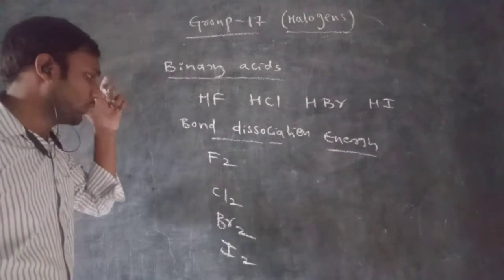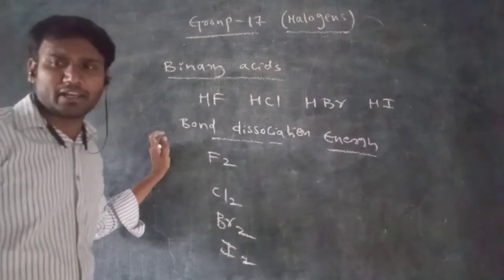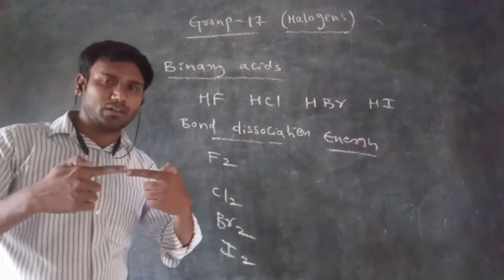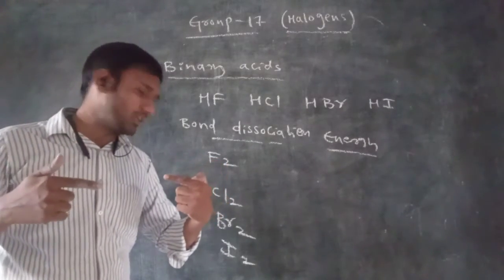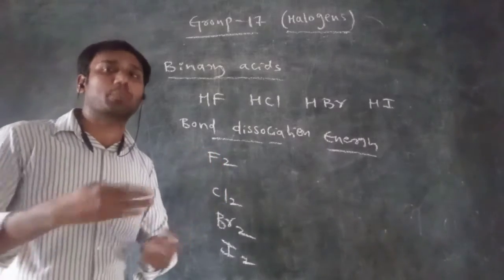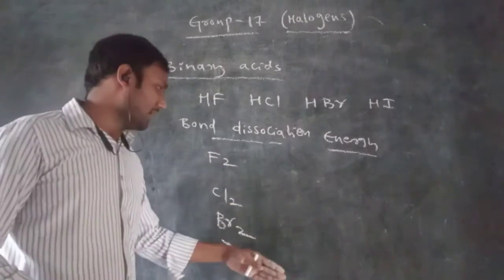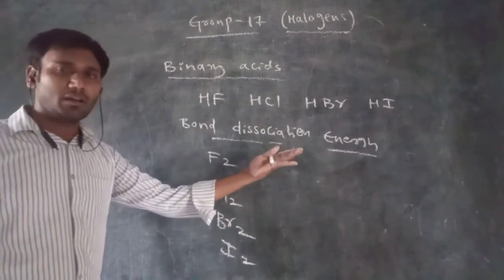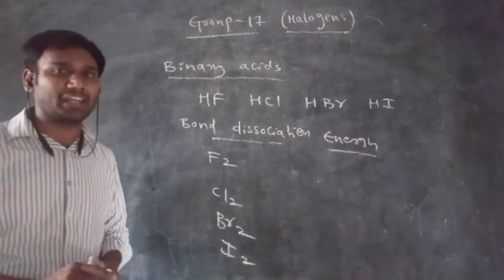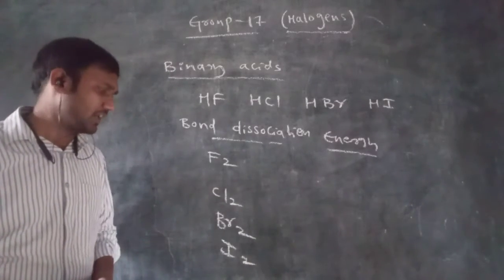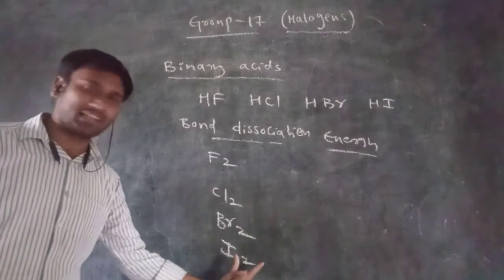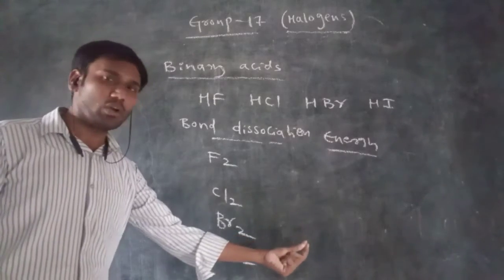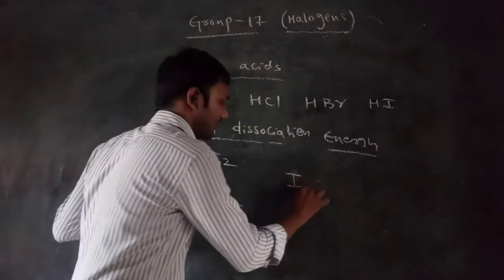Now if you take fluorine, chlorine, bromine, iodine, top to bottom, what happens to the atomic size? It increases. When the atomic size increases from top to bottom, the distance between the nuclei of the two atoms also increases. When the distance between the nuclei increases, we can break the bond easily. So the internuclear distance increases and the bond length also increases. At that time we can break the bond easily, applying less energy. So we can say that iodine's atomic size is more, its internuclear distance is more, we can break the bond easily, and bond dissociation energy is very less.